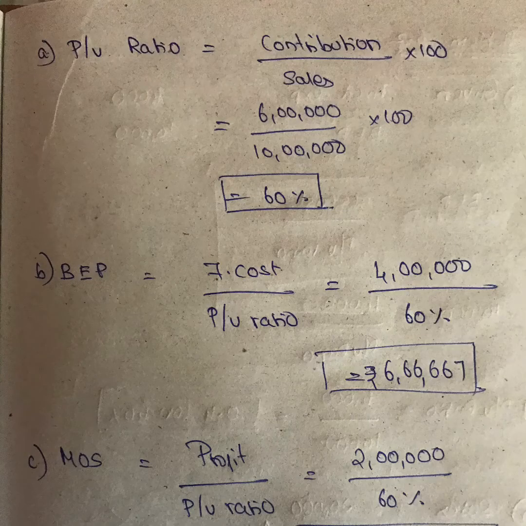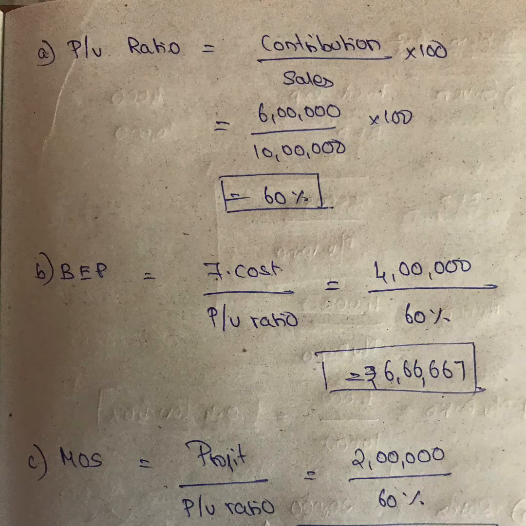In this problem, they said you have to calculate PV ratio, BEP and MOS, right? So the PV ratio formula is contribution by sales into 100. Your contribution is 6 lakhs, sales is 10 lakhs, into 100 you get 60%. Whenever you have a ratio, you have to multiply with 100. You should remember this. It's not only for this chapter. Whenever you have any kind of ratio, it's better you multiply with 100.